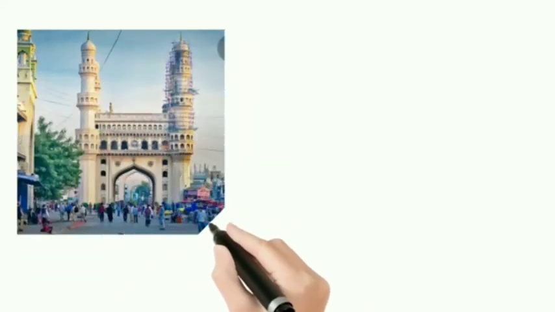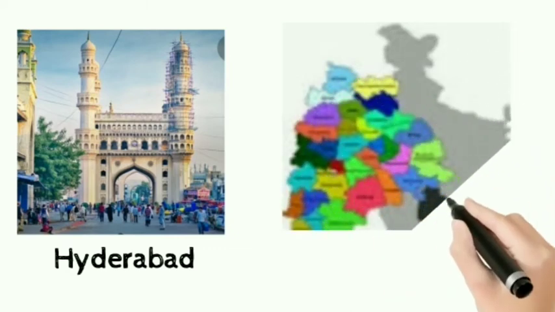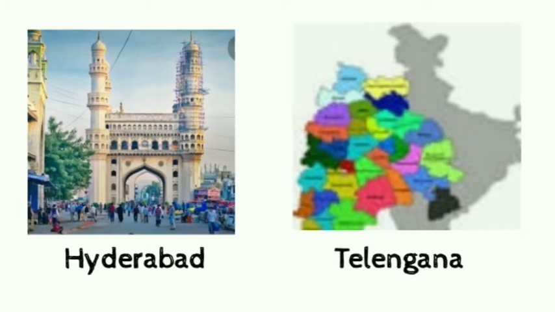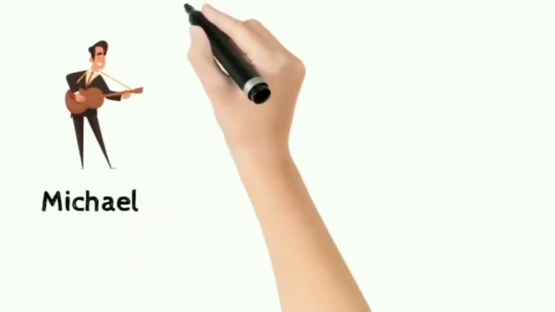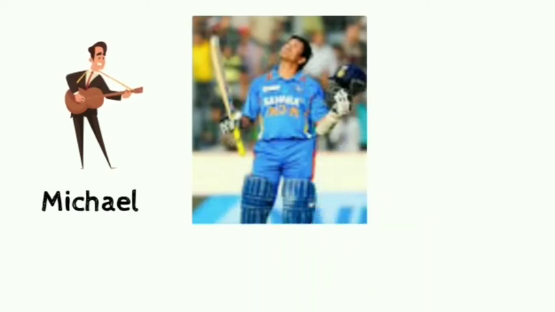For example, Hyderabad is the name of a particular or specific city. Telangana is the name of a particular or specific state. Michael is the name of a particular or specific boy. Sachin Tendulkar is the name of a particular or specific cricketer.